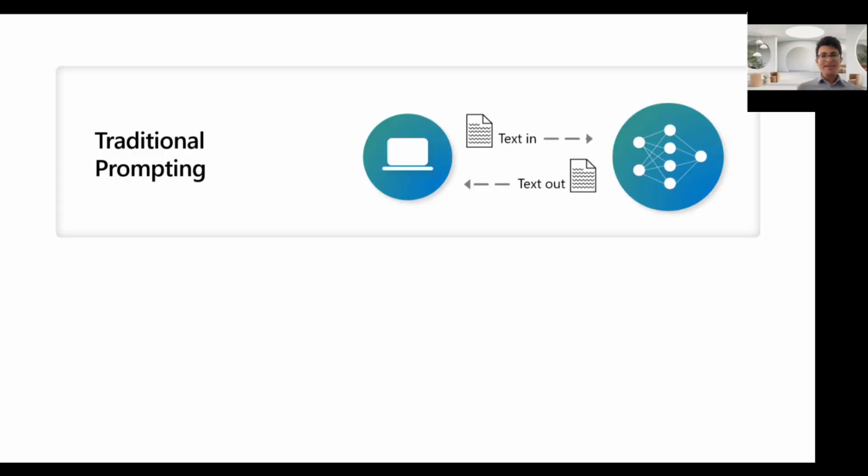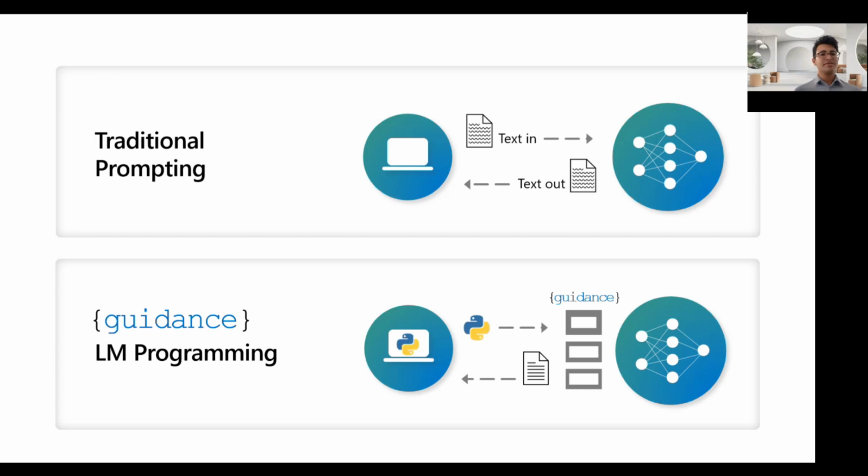What do we mean by this new programming paradigm? As we saw earlier, the traditional experience of working with language models is just text in and text out. The model does whatever it wants, and you have no guarantees on how this process works. You just have this text to play with. But with guidance, we think of this as language model programming.